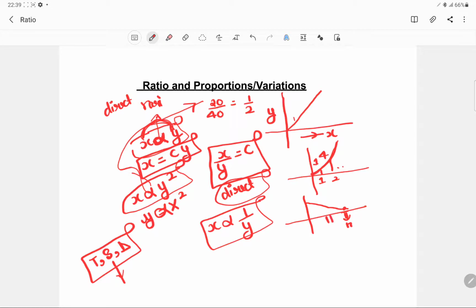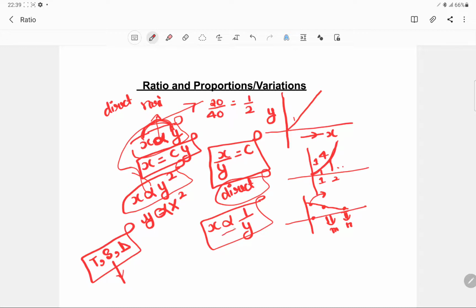If you have a mid-range speed, then you will take more time. And if you have a very slow speed, then you will take a large amount of time. So as your speed increases, your time decreases, and that too in a linear manner. That is, it is basically decreasing in a degree of 1.